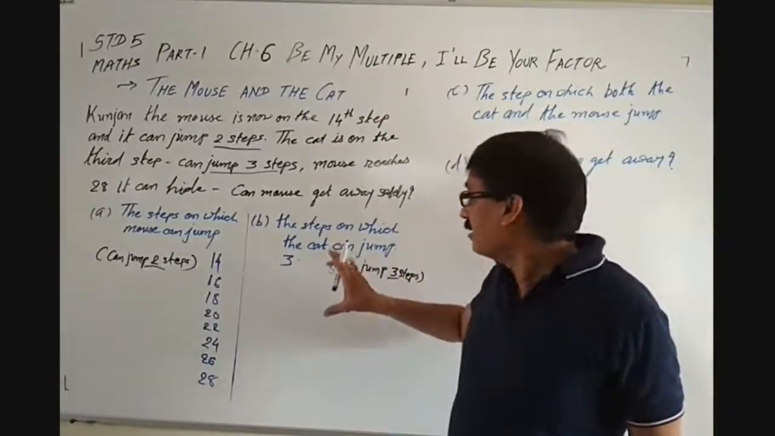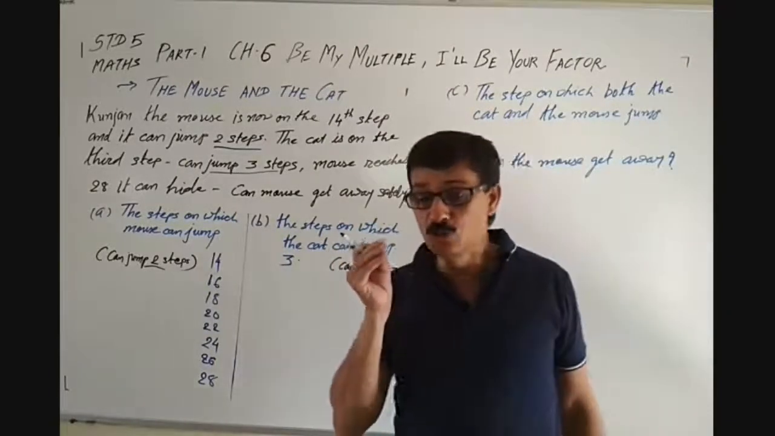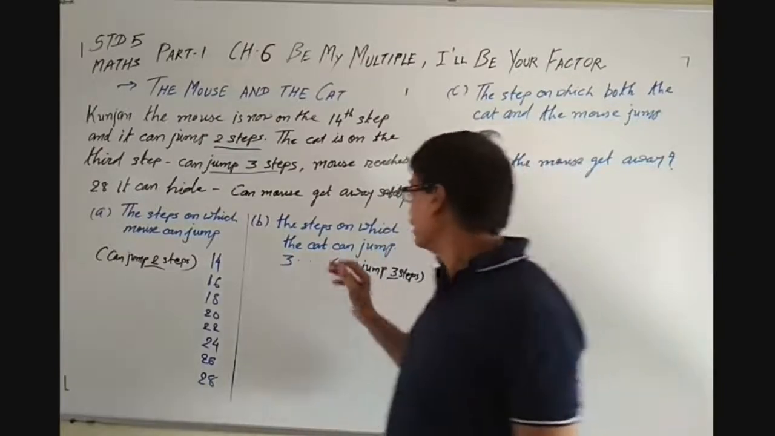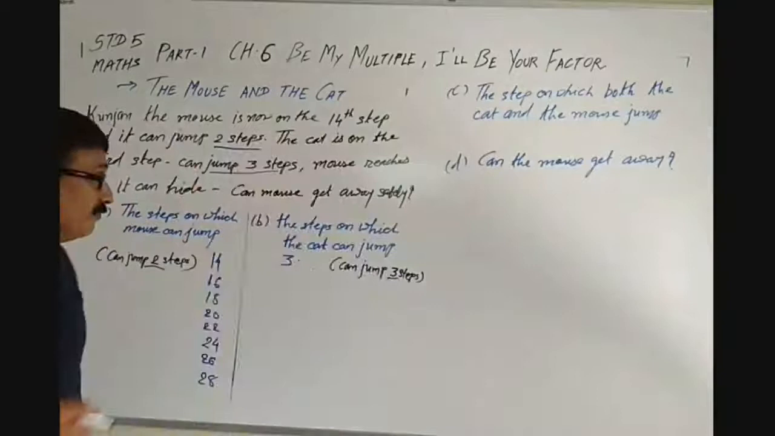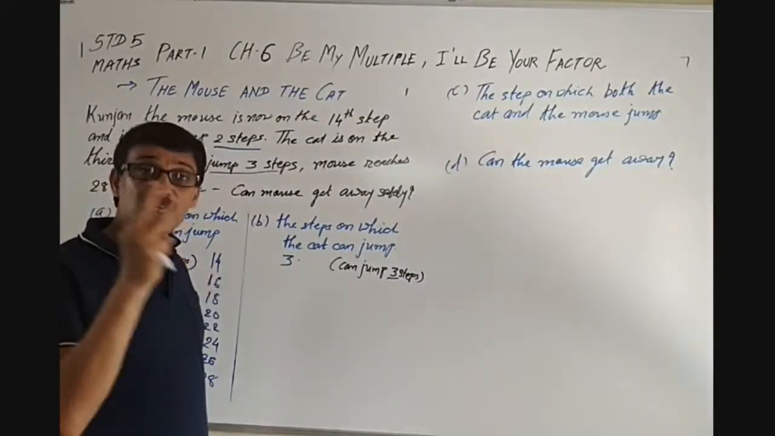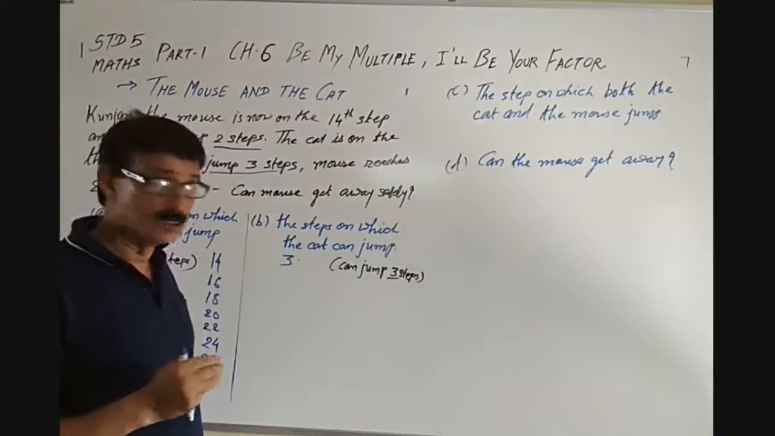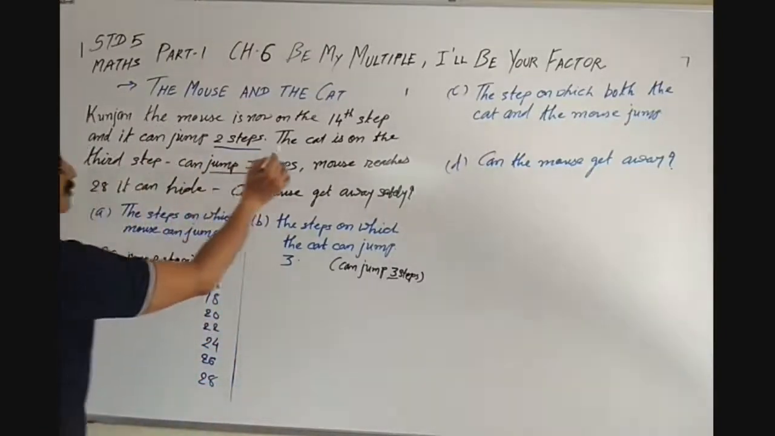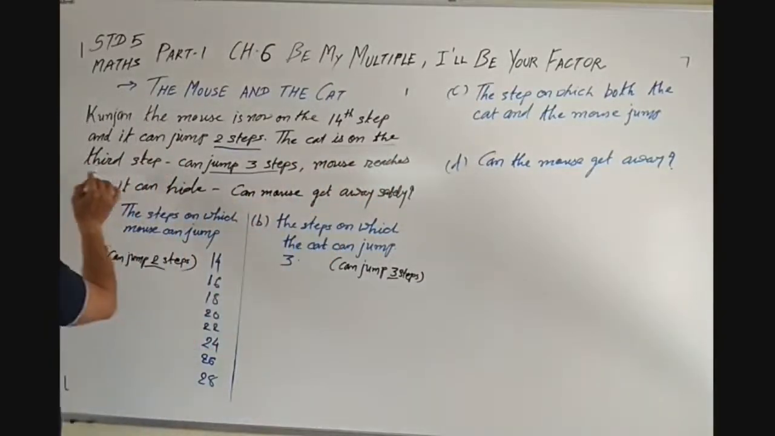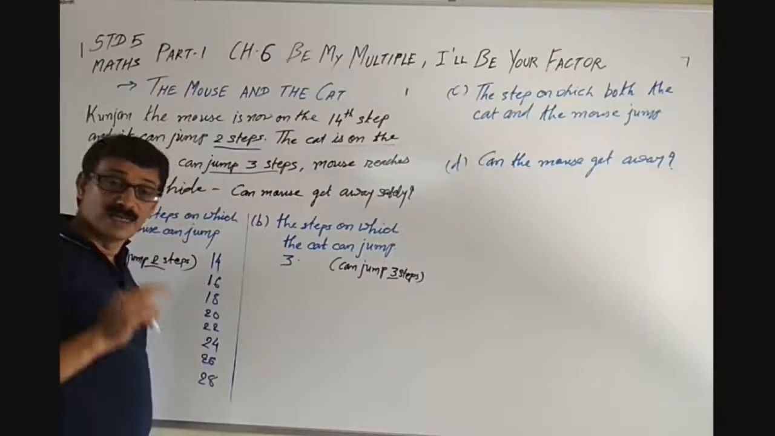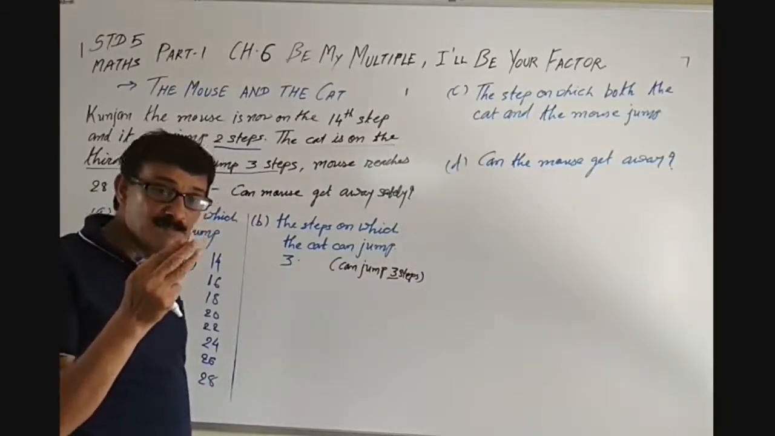But let's see whether the cat will be able to catch the mouse or not. Let's see. See, the cat will jump. The cat can jump 3 steps at a time, isn't it? So, if the cat is on the 3rd step, it can go 3 steps at a time.